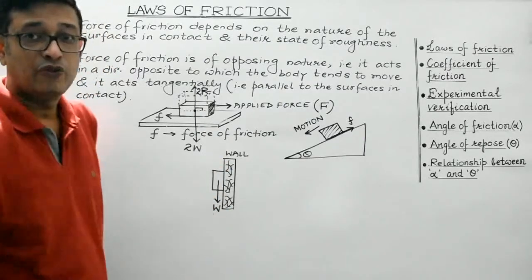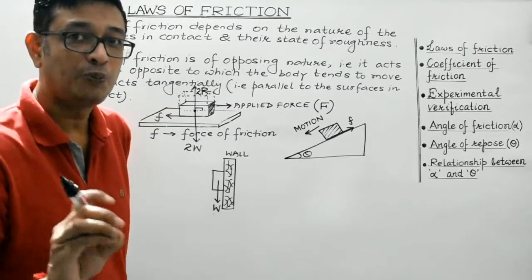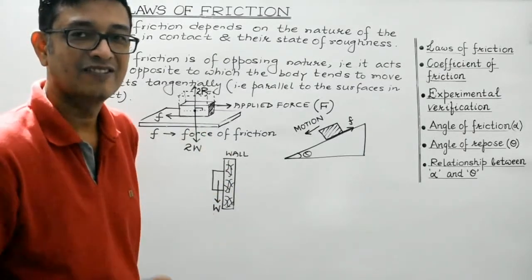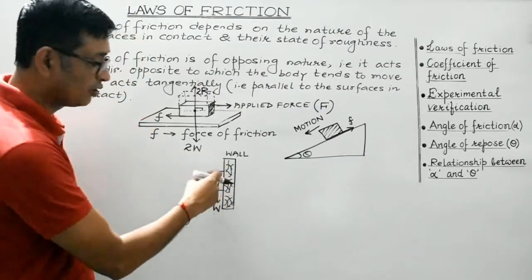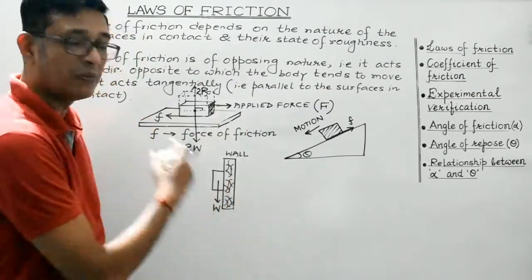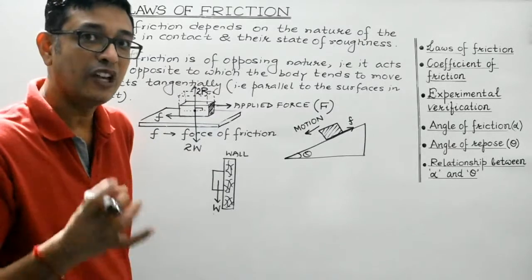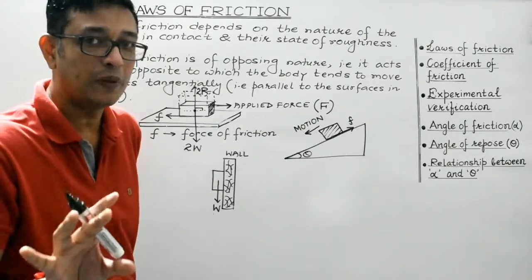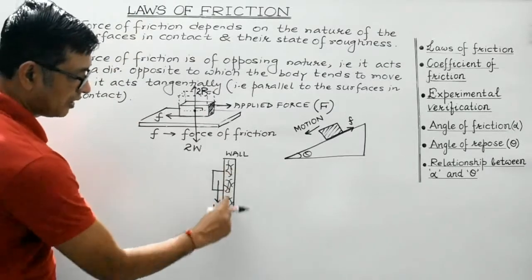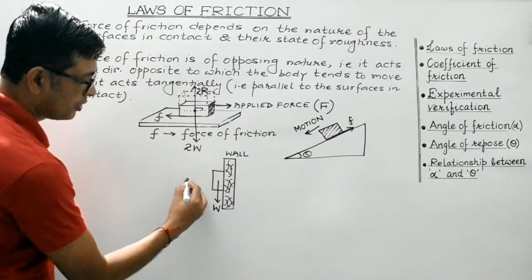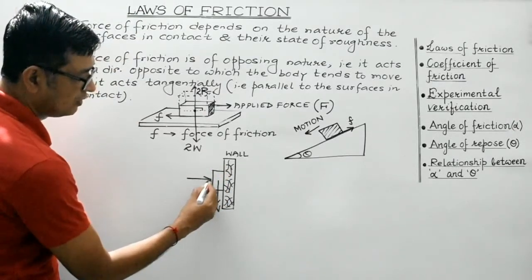Here, weight will have no role to play in the friction. I repeat, in this case, the block is not placed horizontally, it is placed in this manner. In this case, the weight of the block will have no role to play in the force of friction, right? Now, it will stay in its position if we push the block against the wall.